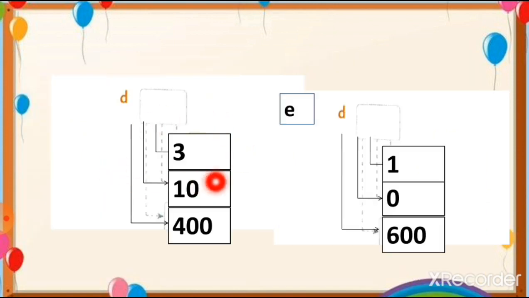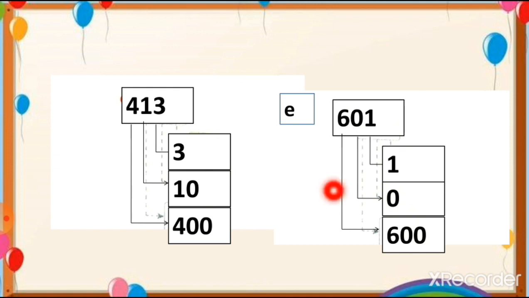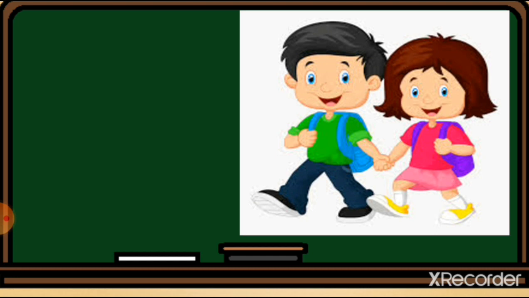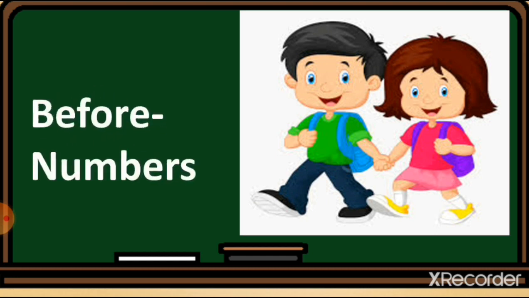Here is one more. From the 400 we put 4 at the hundreds place. From 10 we put 1 at the tens place, and at the ones place we write the number 3. So here is our number, which is 413. Let's see number E, 601. So students, we take 6 at the hundreds place, 0 at the tens place, and 1 at the ones place. This way we have to form the number. Hope you understood this. Now let's see the before number.